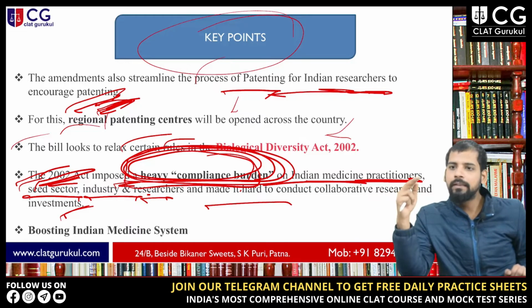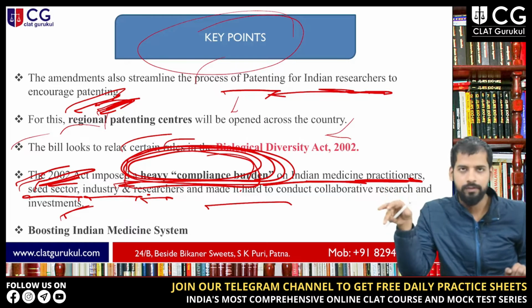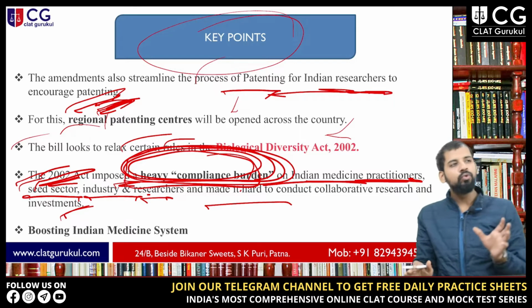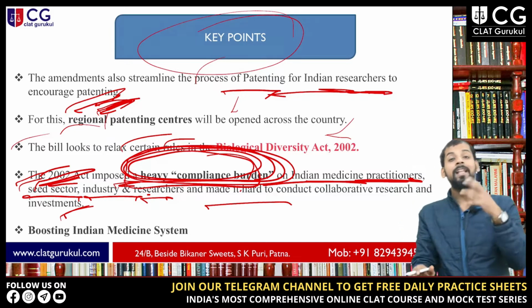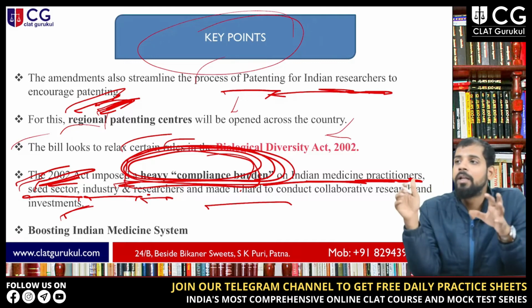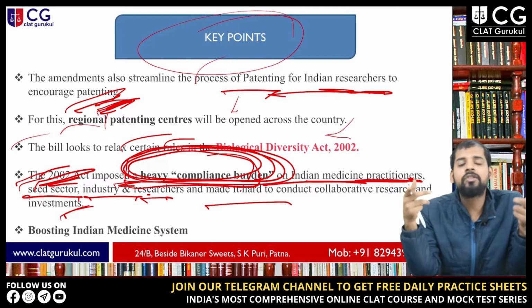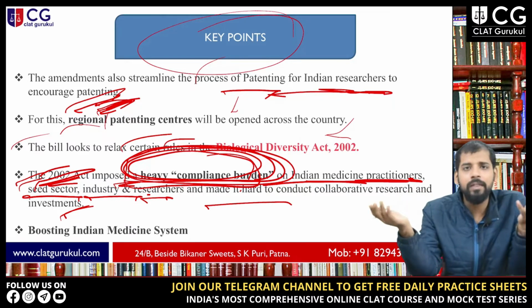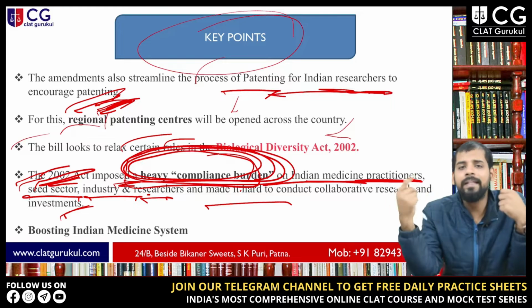It means you have to comply with so many things; the process is so enormous and complex. You have to do so many things just to use such medicinal plants.